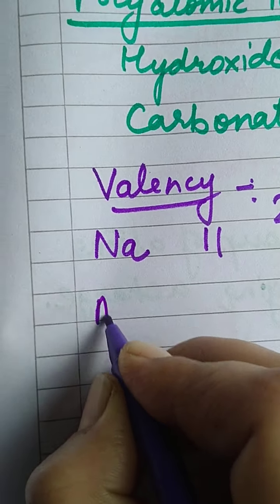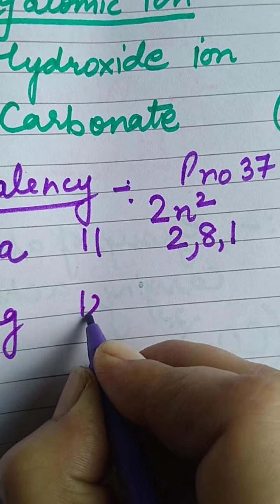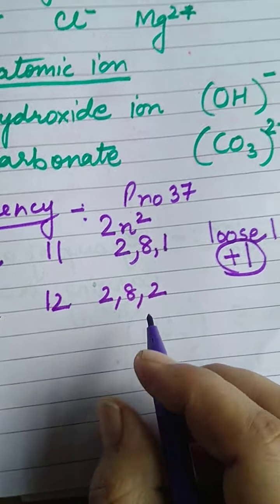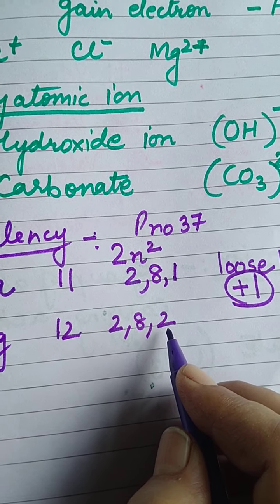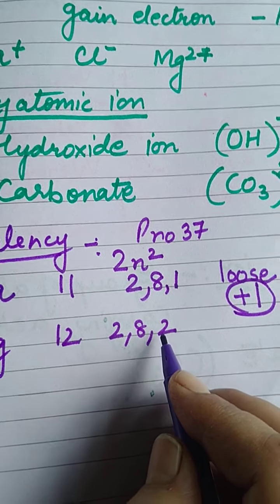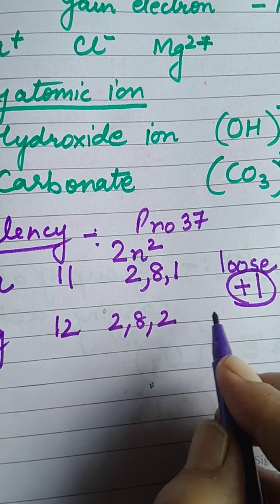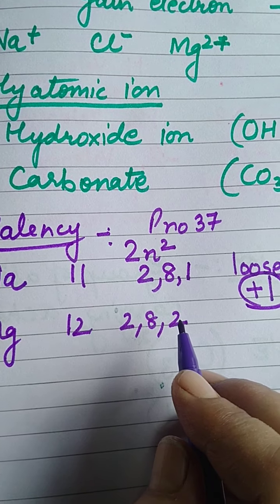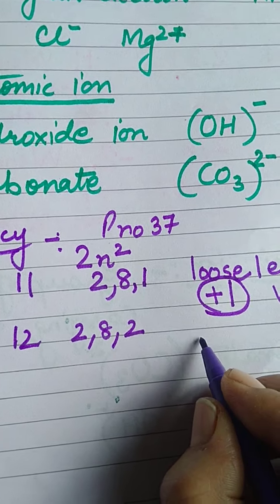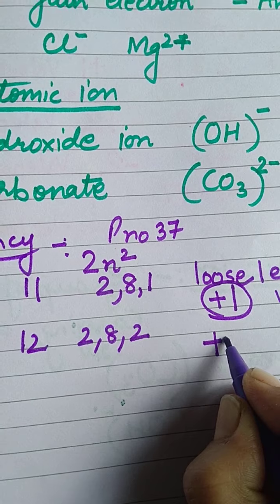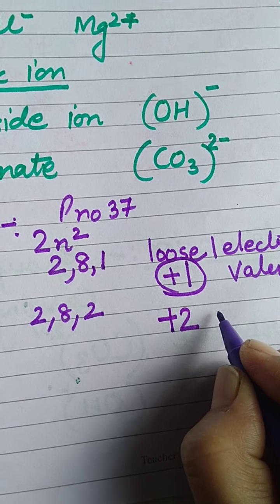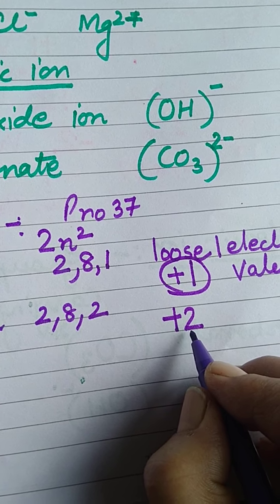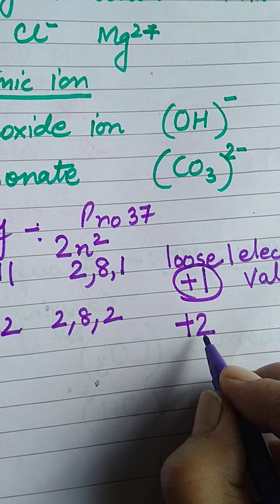Another example, magnesium. Atomic number 12. 2, 8, 2. Right? So the last shell should have 8. So two options. Either it will lose 2 electrons or it will gain 6. It is difficult to gain 6 electrons, so it will lose 2 electrons. So valency becomes how much? Plus 2. So valency of magnesium is plus 2.